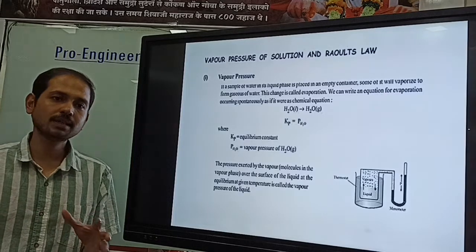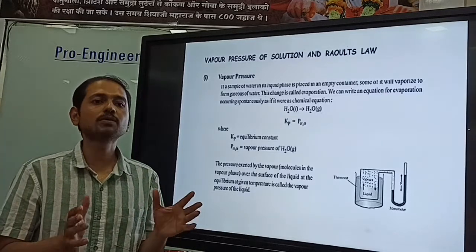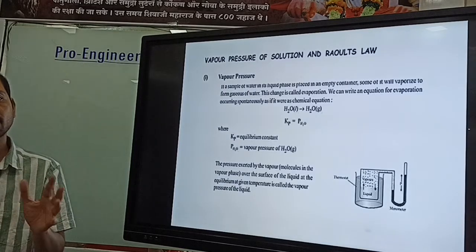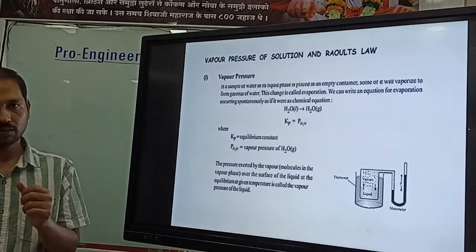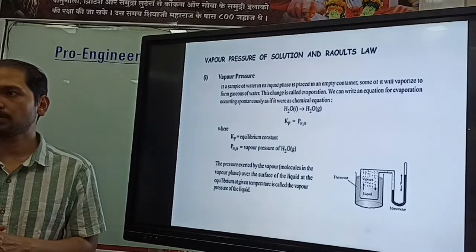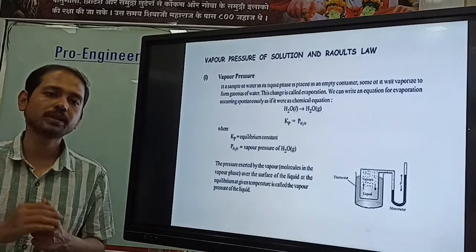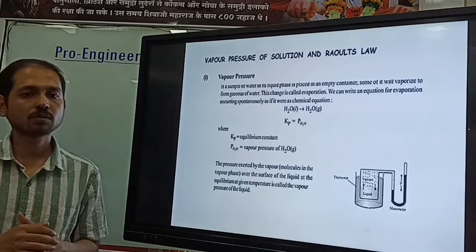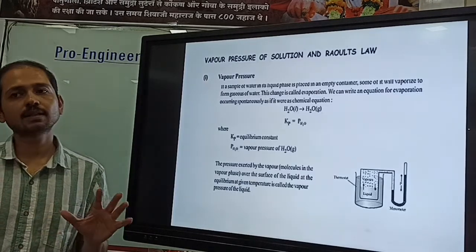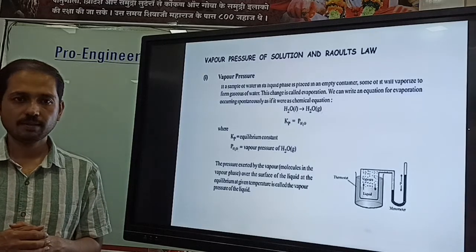Evaporation is a continuous process. Whether we apply heat or not, even at room temperature evaporation occurs. But for boiling we need to apply heat. Unless we reach the boiling temperature, no liquid boils, but evaporation occurs spontaneously.